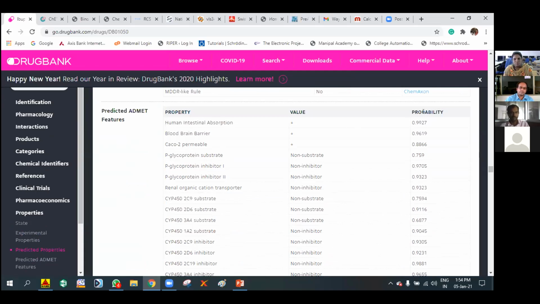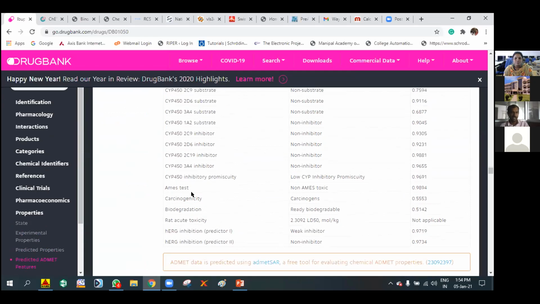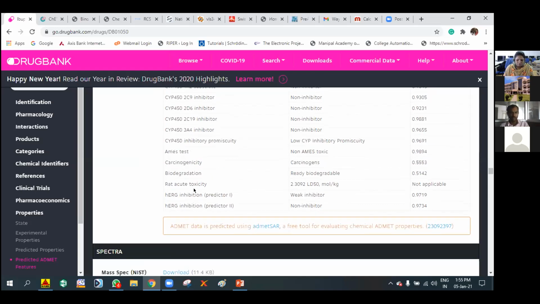It is good absorption, it is having probability, plus it is indicating blood-brain barrier, Caco-2 permeable, and P-glycoprotein substrate or inhibitor, and different cytochrome P450 induction or inhibition, and Ames test to find out the mutagenicity and carcinogenicity, biodegradation, rat acute toxicity, that is LD50 finding, and hERG inhibition. So all these ADMET properties are also included in this DrugBank relevant to your drug.